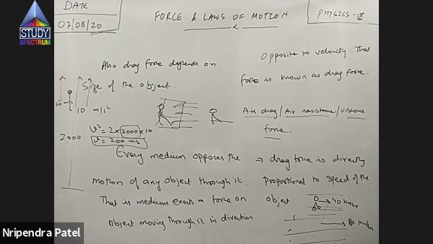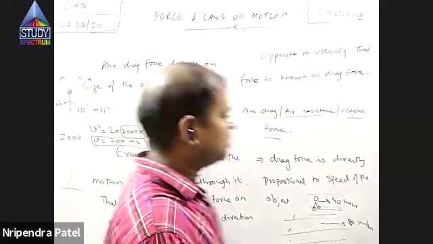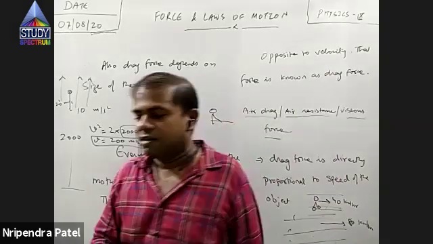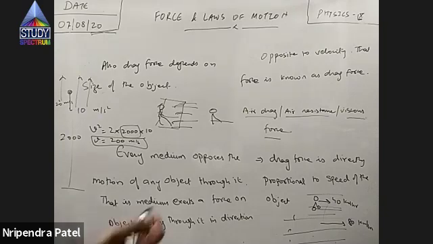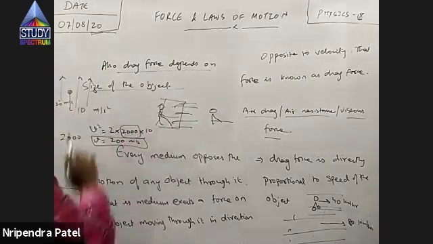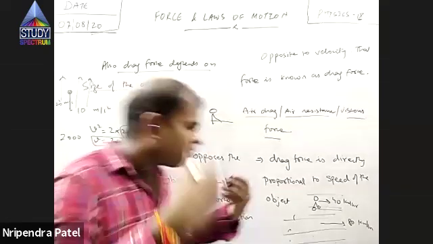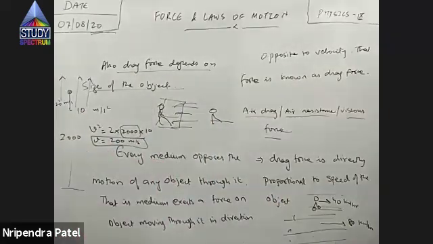Parachutists: a skydiver is falling with very high speed in the downward direction. As soon as he opens the parachute, the speed decreases. What force is responsible for it? It is drag force. Drag force was acting earlier also, but as soon as he opens the parachute, the size is large. More is the area, more is the drag force. So drag force increases, hence the speed decreases.